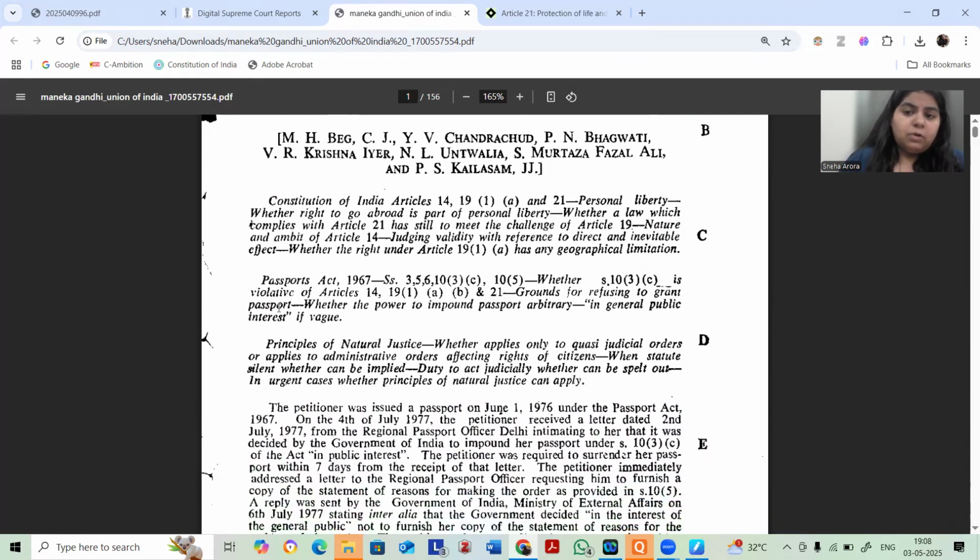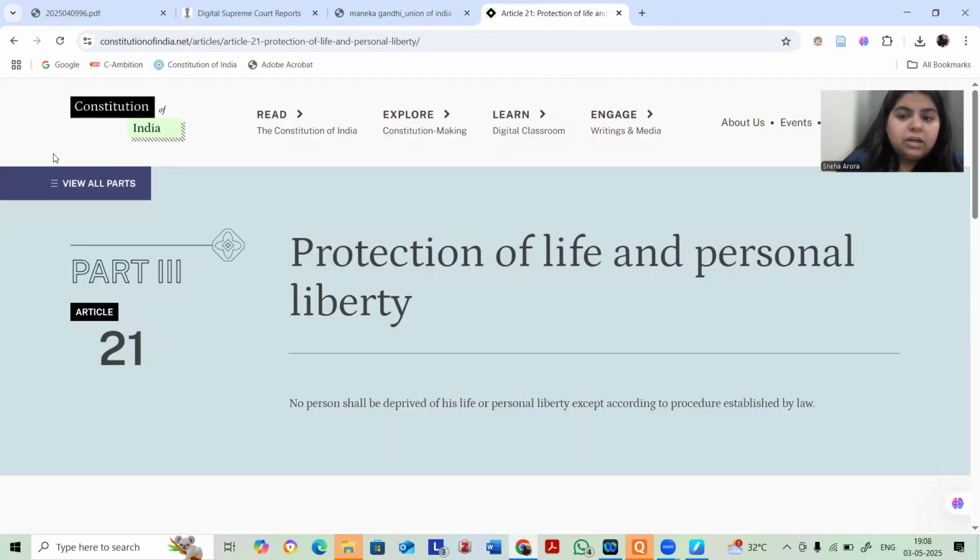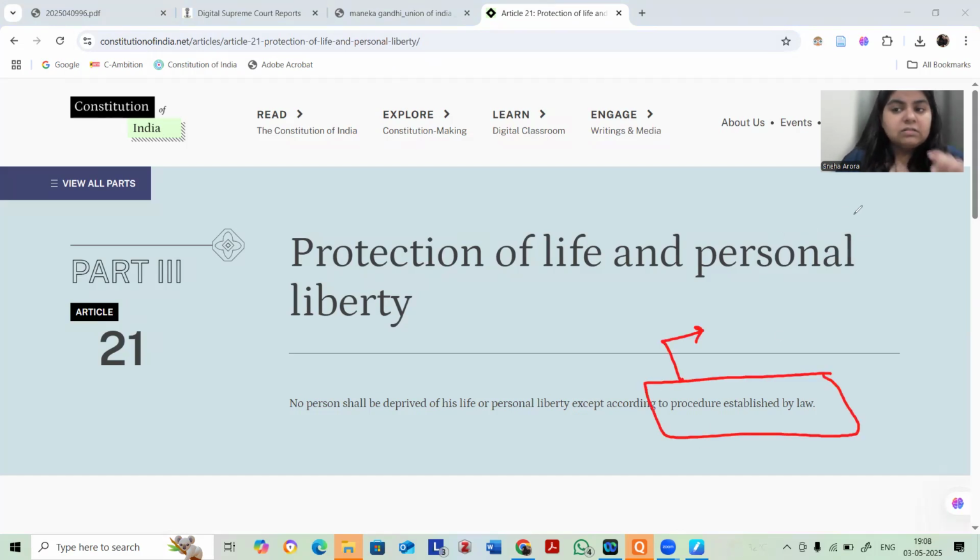And now, in Maneka, what is happening? We are rewriting into Article 21. We are rewriting procedure established by law by giving it a meaning that it is not merely the procedure established by law, but rather it is the due process.